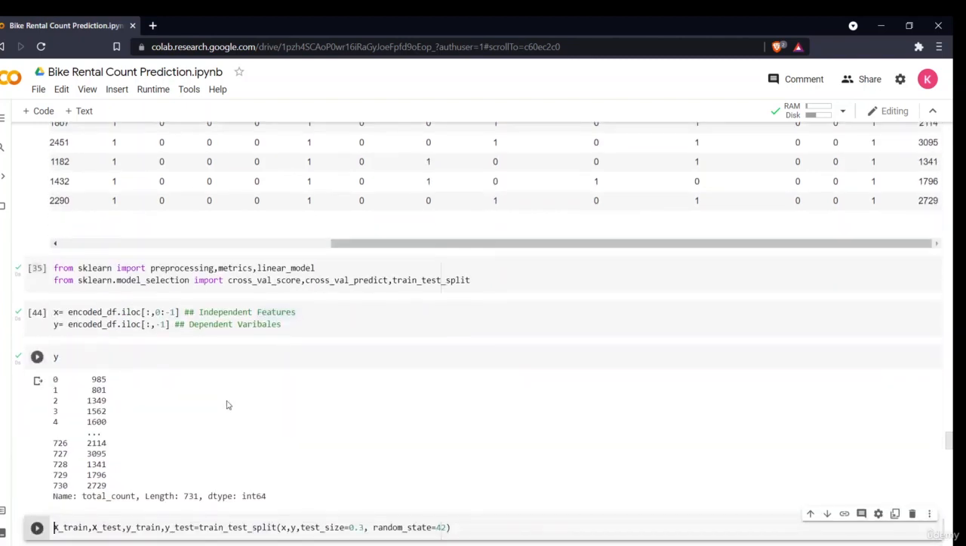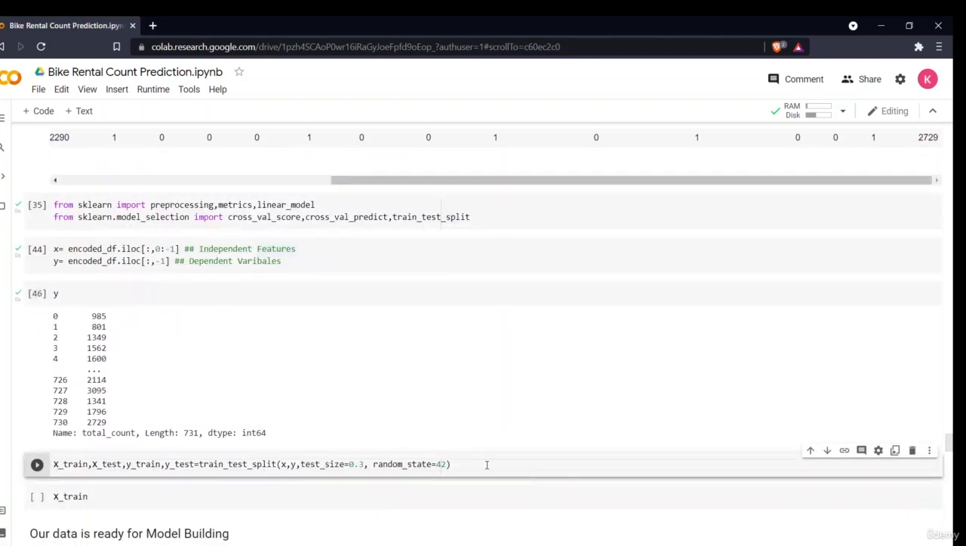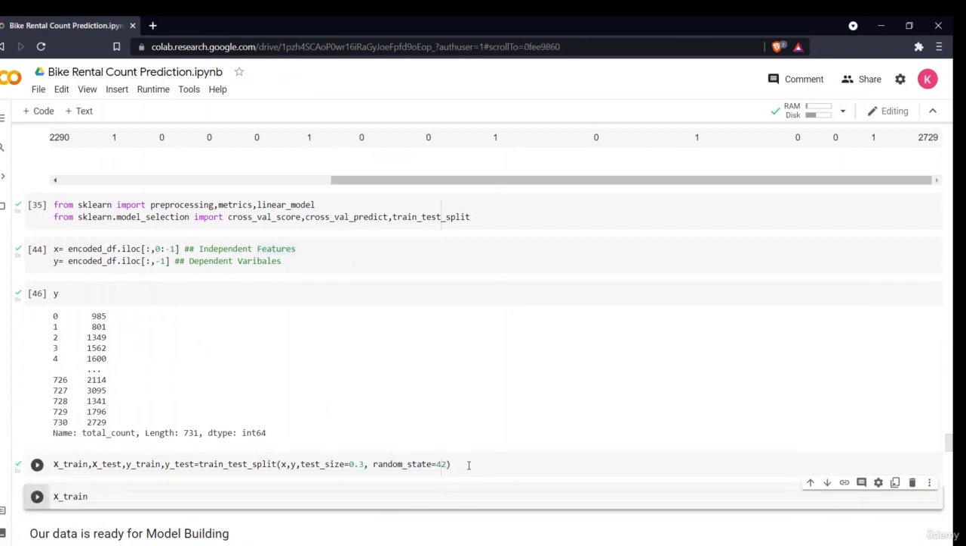Now the only thing I have to do is split my data into train and test. I'll be using the train test split technique, which is the most common of all. I'll be passing my x and y. I'll set the test size to 0.3, which means it will split my data into 70% train size and 30% test size.